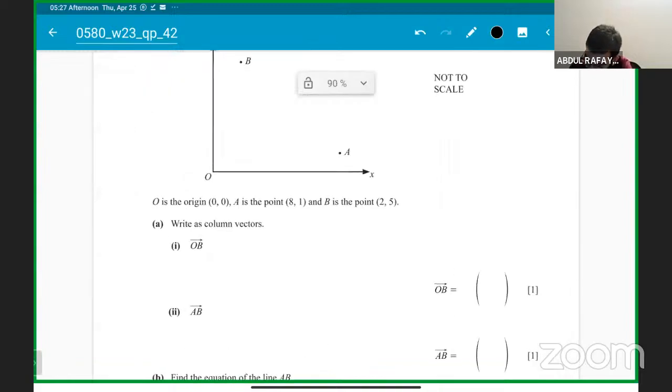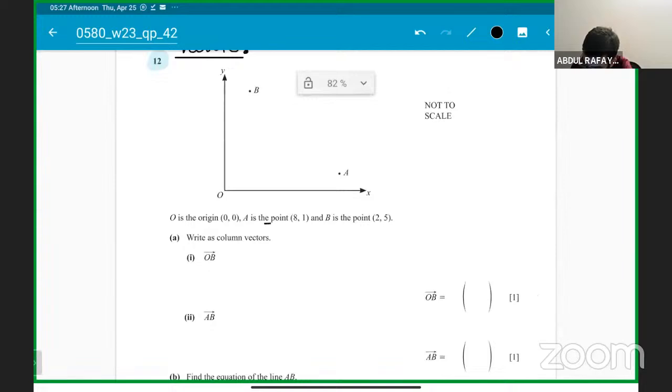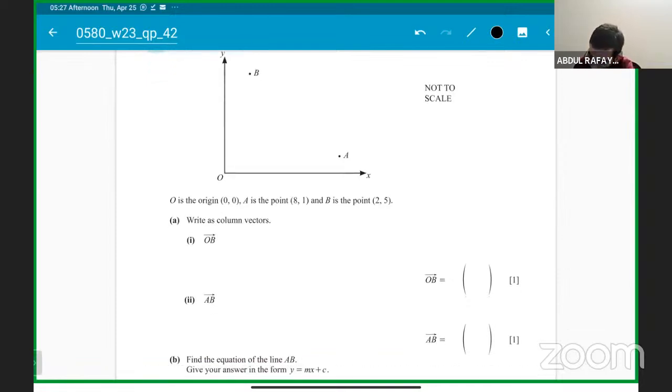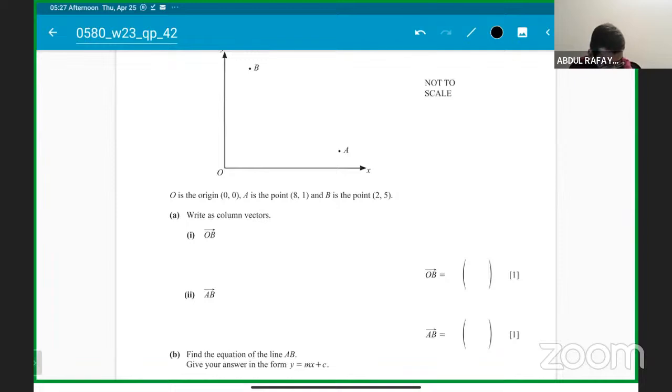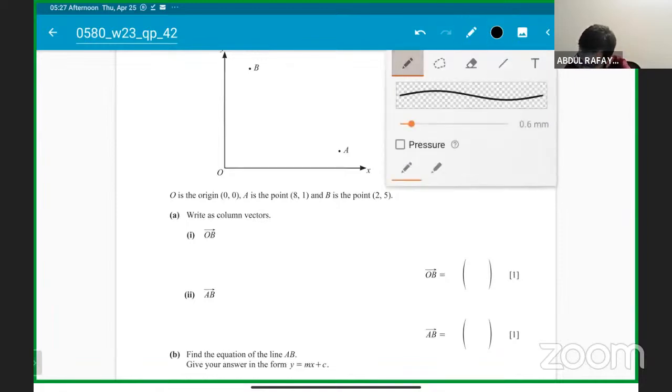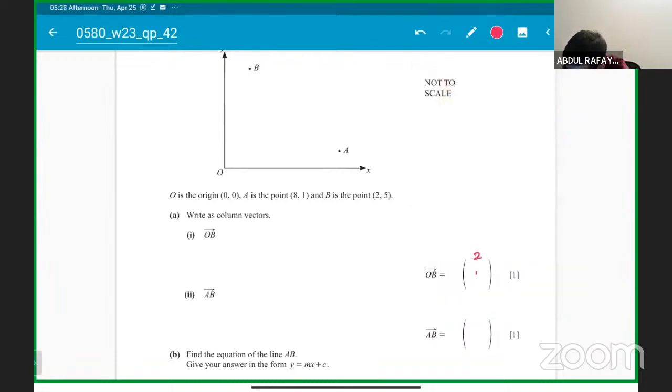So it's very simple. They are asking, write down as column vector OB. We have A is the point (8, 1) and B is the point (2, 5). So what is the column vector for OB and what is the column vector AB? It's very simple कि OB का column vector क्या हो जाएगा 2, 5. B का जो point है वो origin से ही है. So you can write down directly 2, 5. B के coordinates हैं 2, 5 and A के coordinates हैं 8, 1.